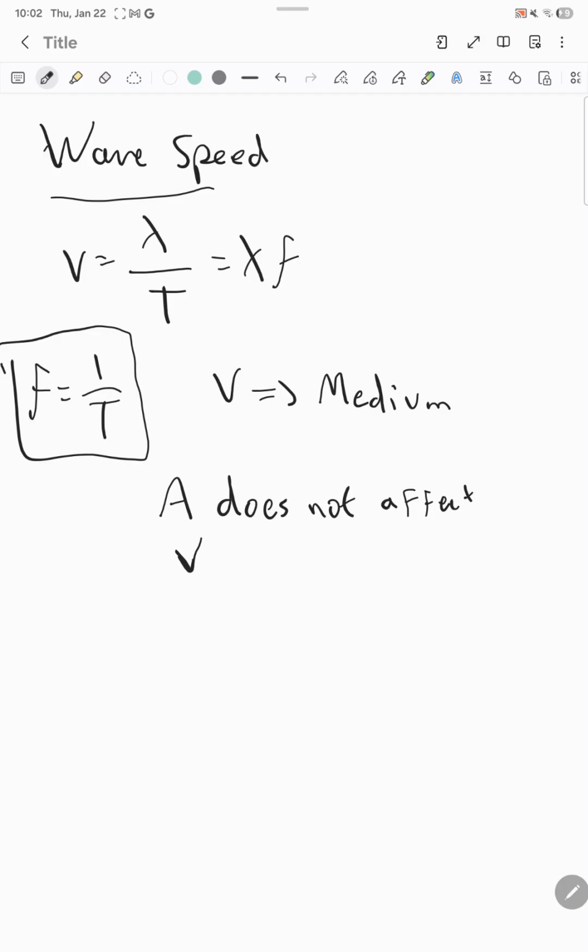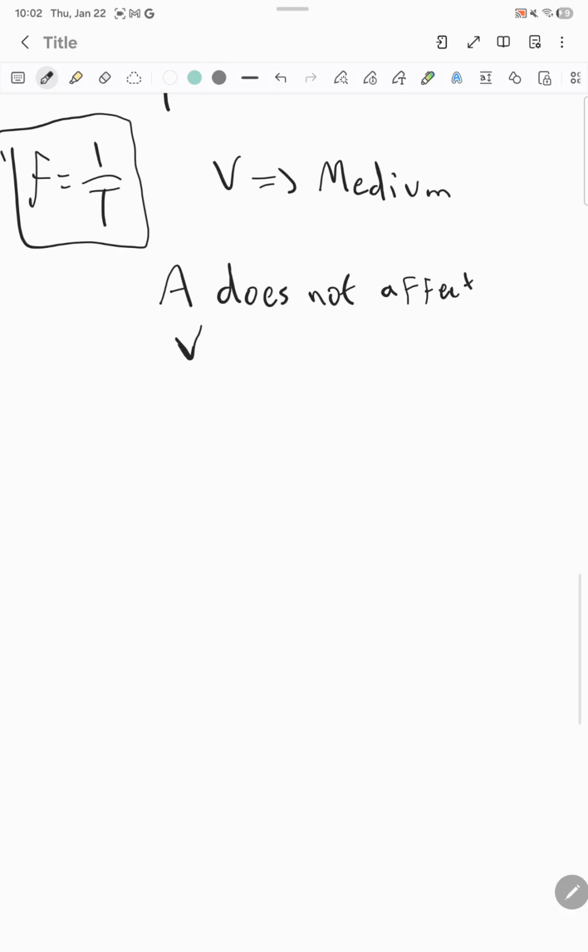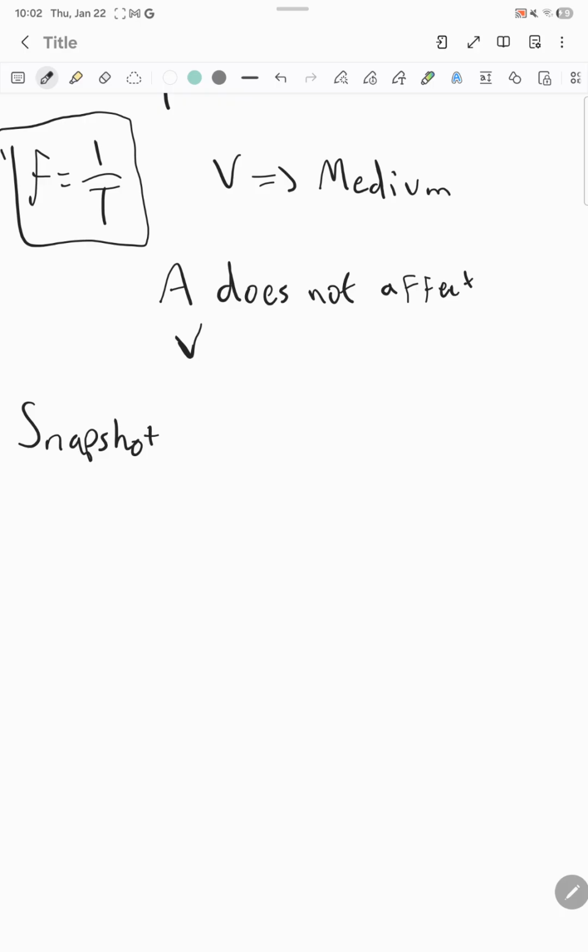Another thing that will be important for us will be the snapshot versus history graphs. I'm not sure if I'm going to draw on this whiteboard, but it is important to talk about because these are essential when doing wave physics. We'll have two types of graphs, and that is snapshot and history graphs.